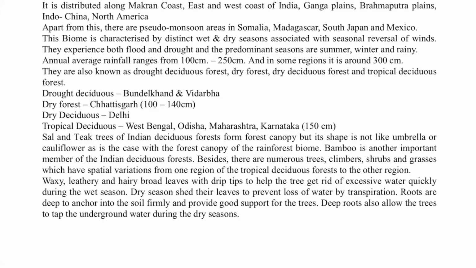So I have made you understand about the monsoon in the previous classes which we did, and because of this monsoon the whole of India is endowed with rainfall, mainly in the summer season. So the tropical deciduous biome, the monsoon biome, actually has one rainy season, and we have three dry seasons. So in India, and in the pseudo monsoon areas like Pakistan and Bangladesh and Sri Lanka, and in the Western Australia part we have pseudo monsoon.